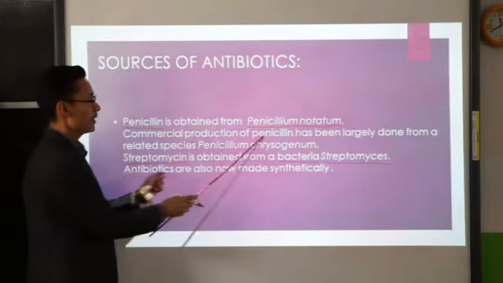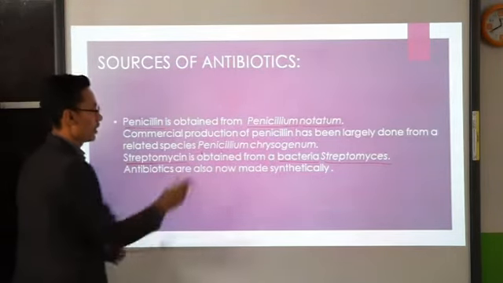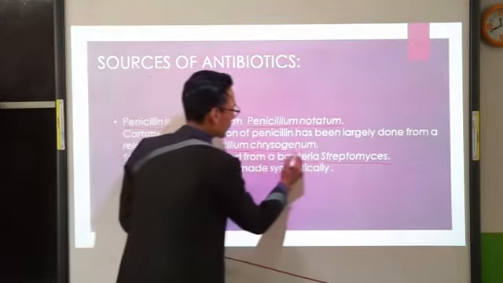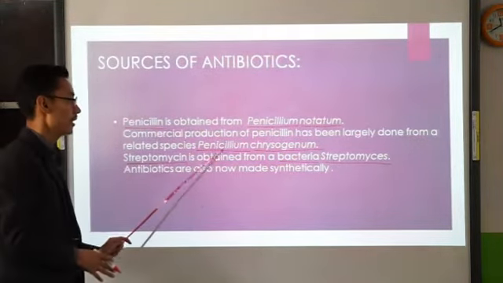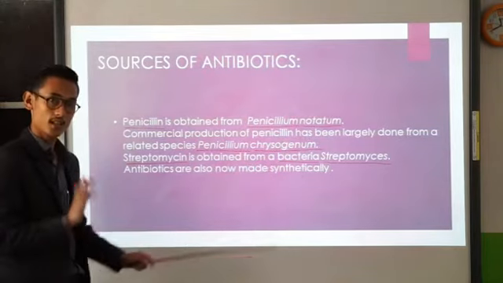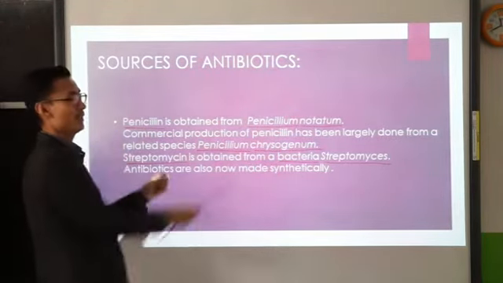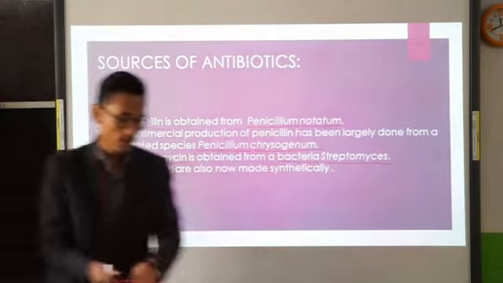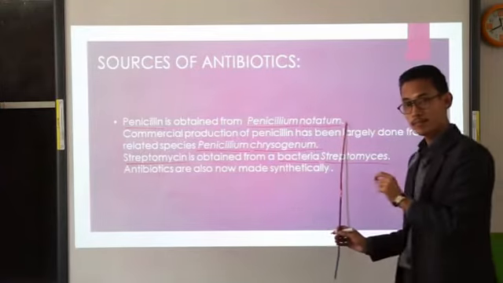Commercial production of penicillin has been largely done from a related species called Penicillium chrysogenum. Now commercially also we can obtain penicillin from Penicillium chrysogenum. Clear? But first it was obtained from Penicillium notatum. So remember the source of the antibiotic. Penicillin was obtained from Penicillium notatum.